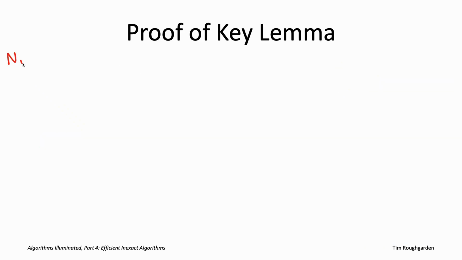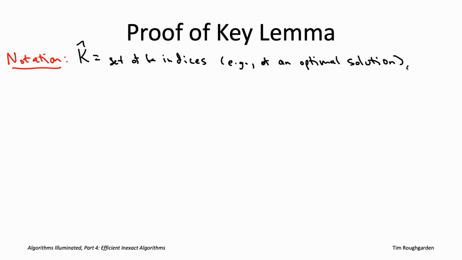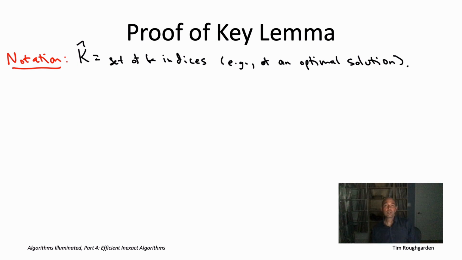So first, a little bit of notation. By capital K with a hat on top, that's just going to denote some subset of k indices. So k of the subsets. So maybe it's subsets 3, 7, 12, and 19. So K hat's going to be our competition.